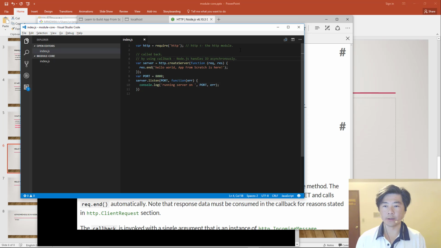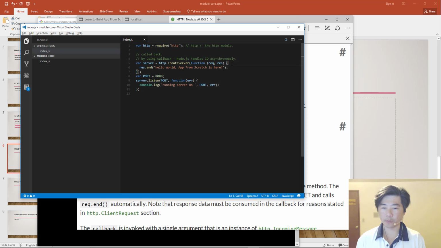Okay, so instead of it being blocking, and it can be a little bit hard to see just yet, but the idea is this: when we create the HTTP server, we then listen for a request, and when the request occurs, then this function gets called. Okay, so this function is never called unless there is a request.